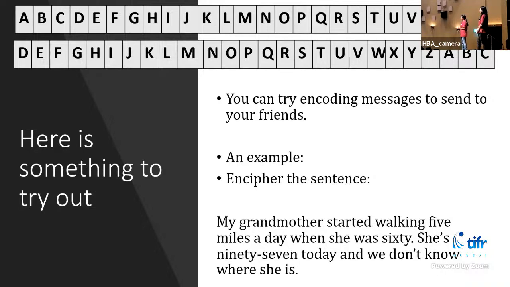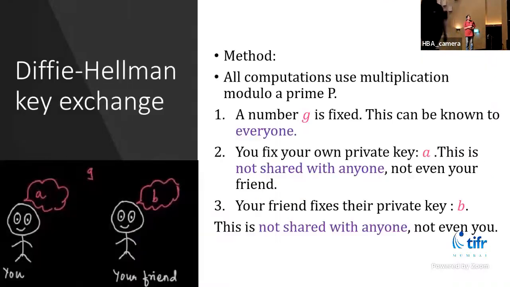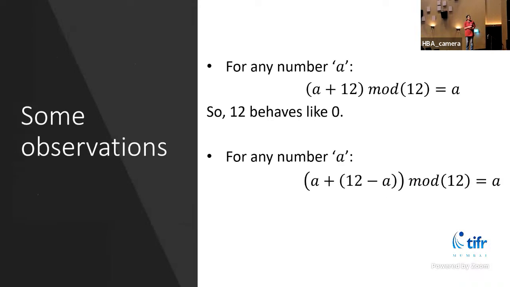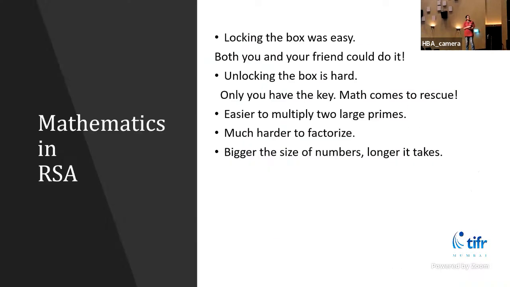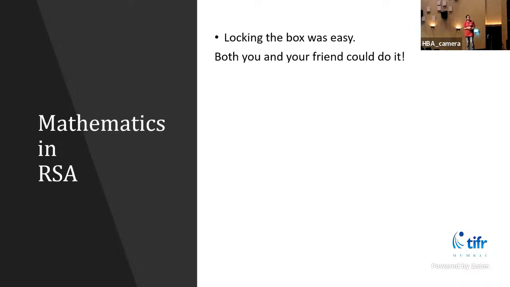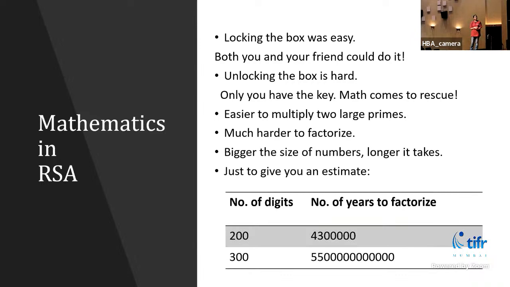I have a question. So in the RSA system, how is that box being sent? I understood the rough idea, but how is that worked out mathematically? So you are sending a box that is unlocked to your friend, and he can put whatever message he wants in the box. Anyone can close it, and he sends it back, and you are the only one who can open it. So now the question is, how is this done mathematically?